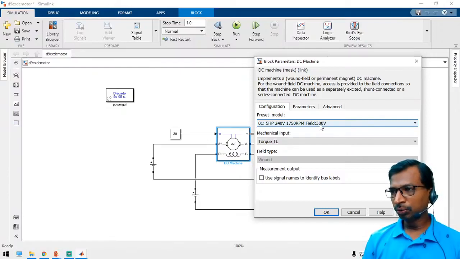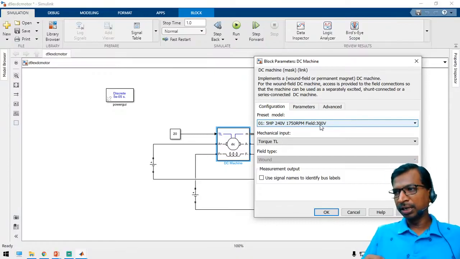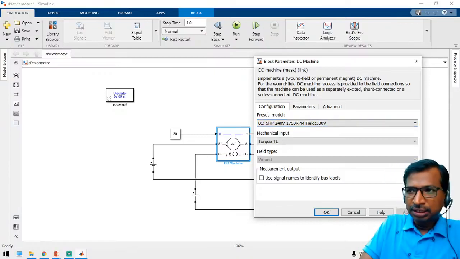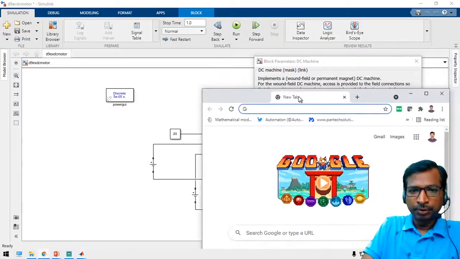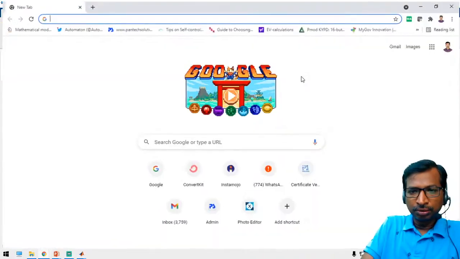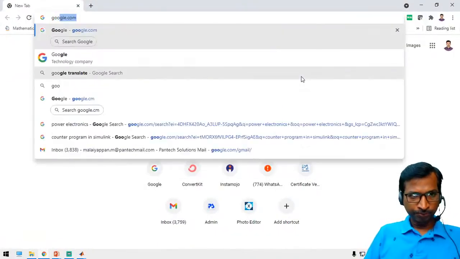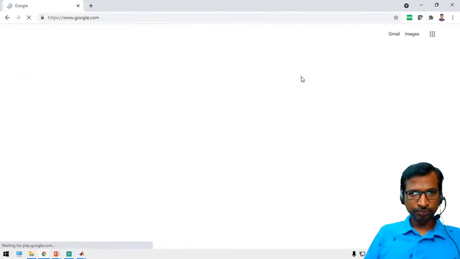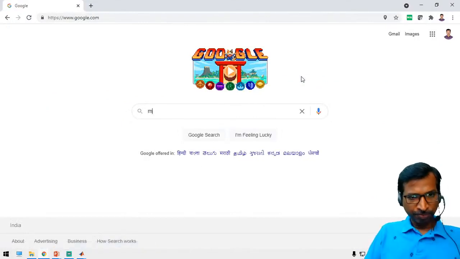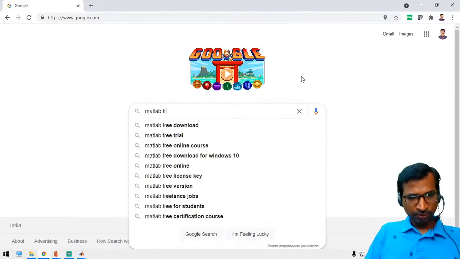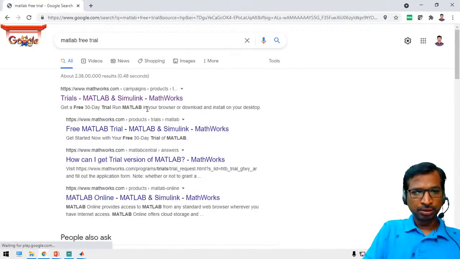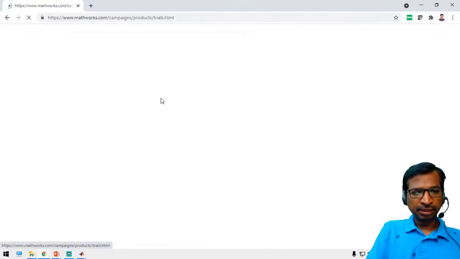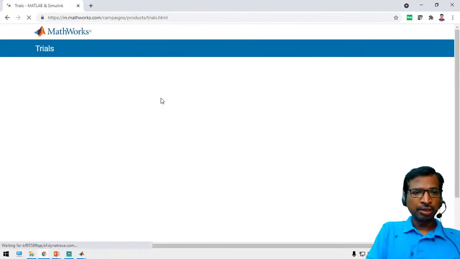Can you send a link to download the recent versions of MATLAB? See here, just open Google and type MATLAB free trial. See here, click this window. You can download your MATLAB free trial.